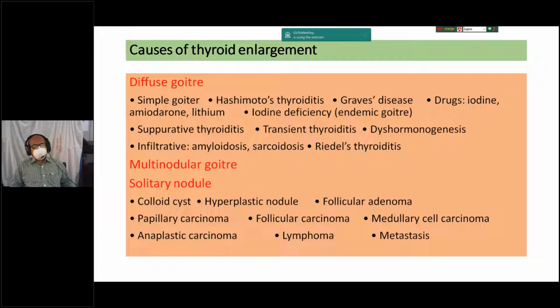But in an endemic region, maybe iodine deficiency. Sometimes transient swelling, suppurative thyroiditis, transient thyroiditis, dyshormonogenesis, etc. Maybe multinodular goiter or solitary nodule, maybe a cystic solitary nodule, hyperplastic nodule or follicular adenoma, or different types of carcinoma of the thyroid gland.